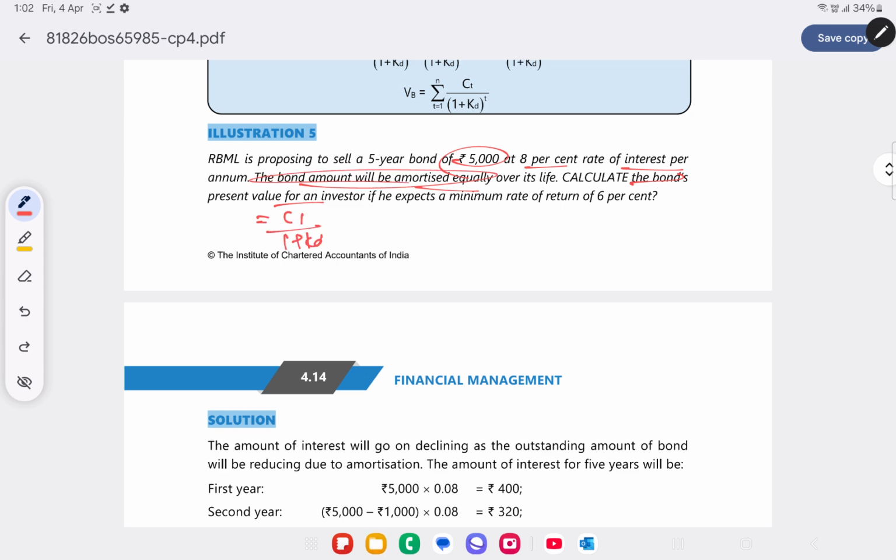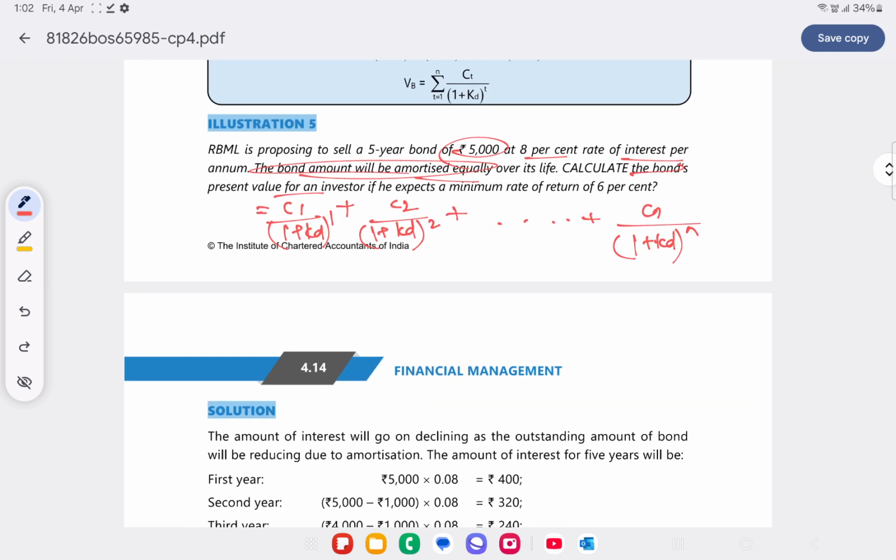C1 by (1 plus KD) power 1 plus C2, cash flow of year 2, by (1 plus KD) power 2. Here the bond is amortized equally, so you will have to take the present value of each year's cash flow so as to find the value of the asset. So how do you calculate this? Here it's amortized equally. So a 5-year bond of 5,000 will be amortized equally, which means that every year you will be paid 1,000 along with interest, right? So interest rate is 8% per annum. You have to calculate the bond's present value for the investor. If he expects a minimum rate of return, the investor's expectation of return, this 6% is nothing but your present value factor rate, right? So based on this, how can we calculate?